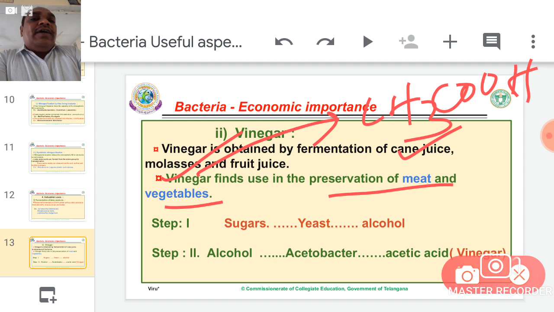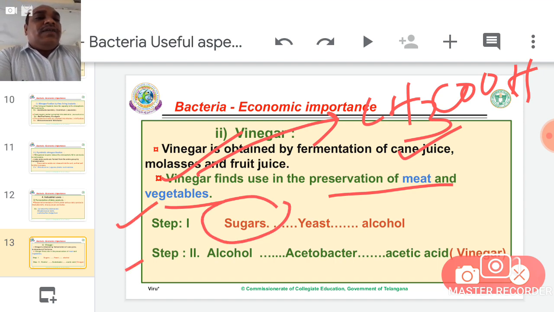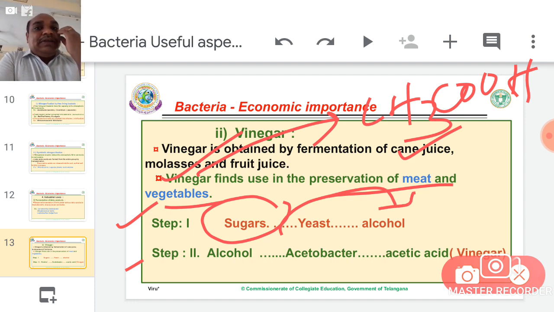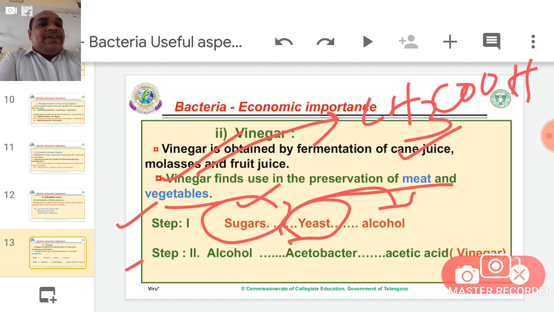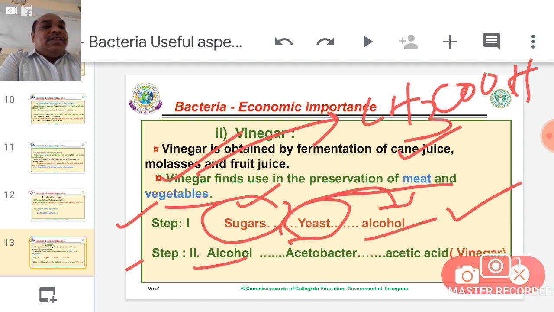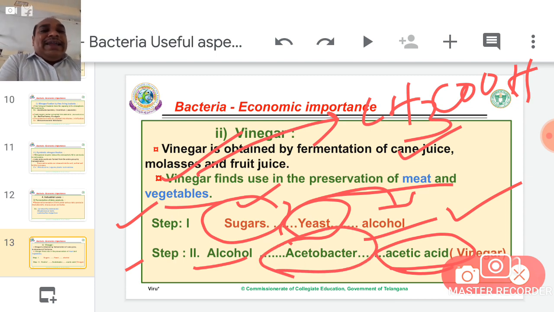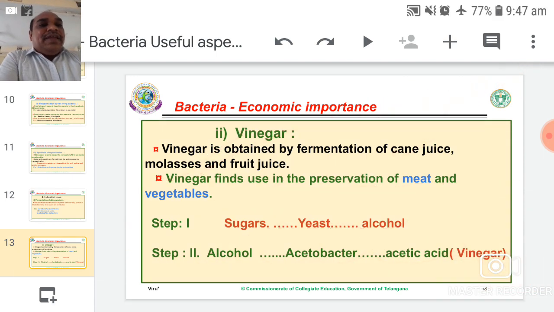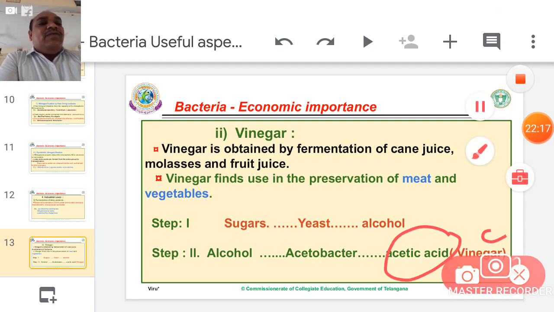The process of vinegar production has two steps. In the first step, sugars are converted into alcohol. That is called fermentation. In this fermentation, yeast is involved, for example Saccharomyces cerevisiae. Here sugars are substrates, and alcohol is produced as the end product of fermentation. After completion of fermentation, the same ethyl alcohol is converted into acetic acid by the help of Acetobacter aceti. The acetic acid is considered vinegar.